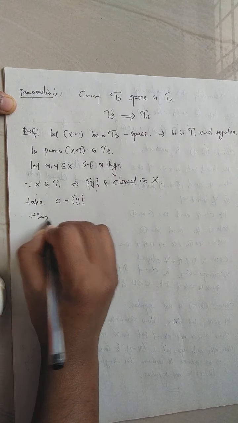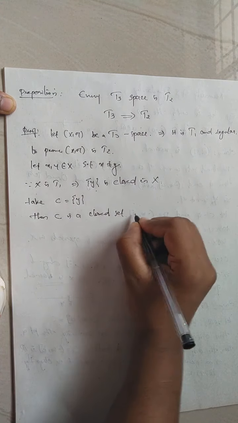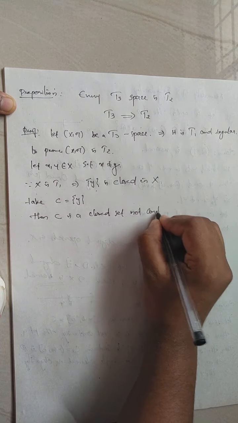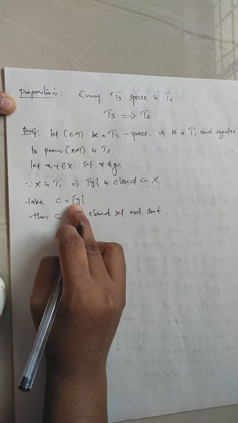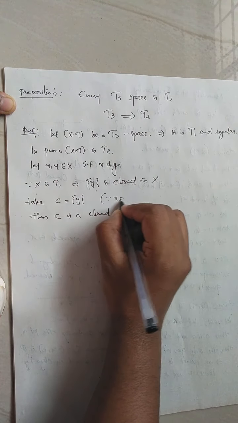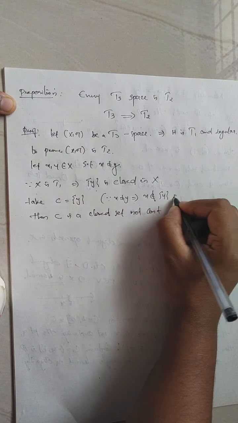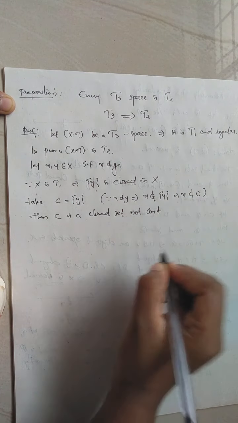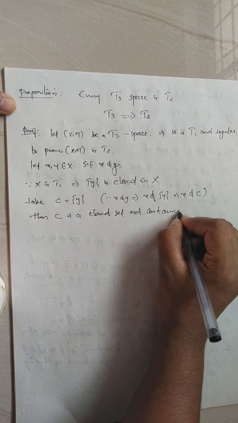Then C is a closed set not containing the point x, because it contains only y, not the point x. Since x is not equal to y, x cannot belong to the singleton set {y}, which means x is not in C. Therefore, C is a closed set not containing x.